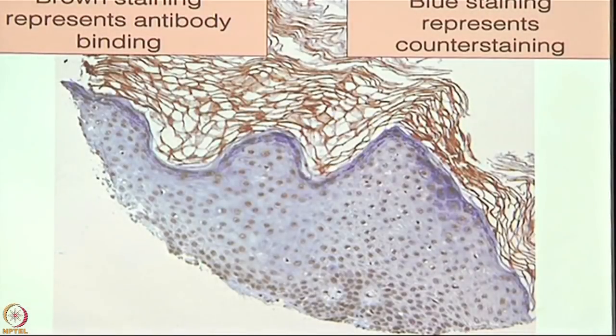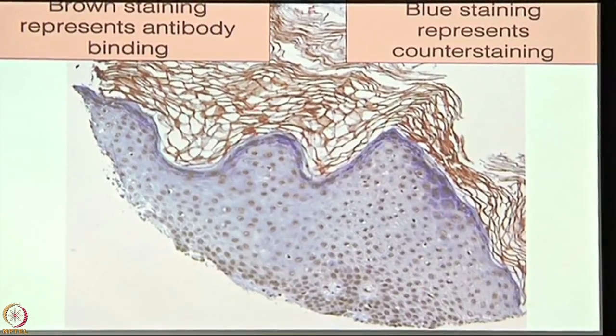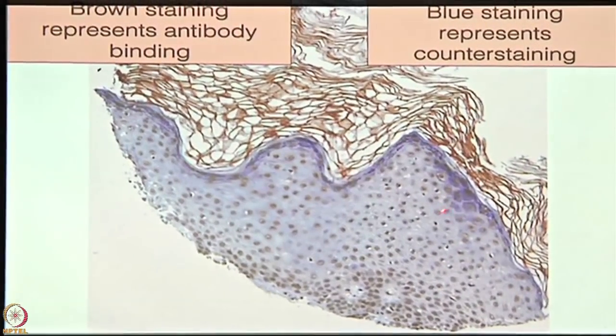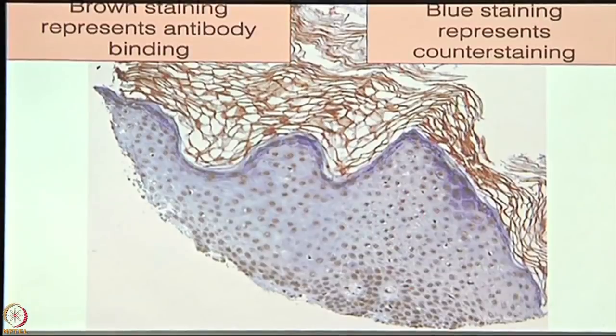And that's how it appears finally. That's something what I see. So you see this brown stuff in the nuclei and the blue stuff. The brown stuff is the stain. That means the antibody is positive. The blue is the counterstain and is put only because it helps us to appreciate the brown better. If you are not careful with the blue and you leave the blue on for a little bit longer, it will mask the brown.